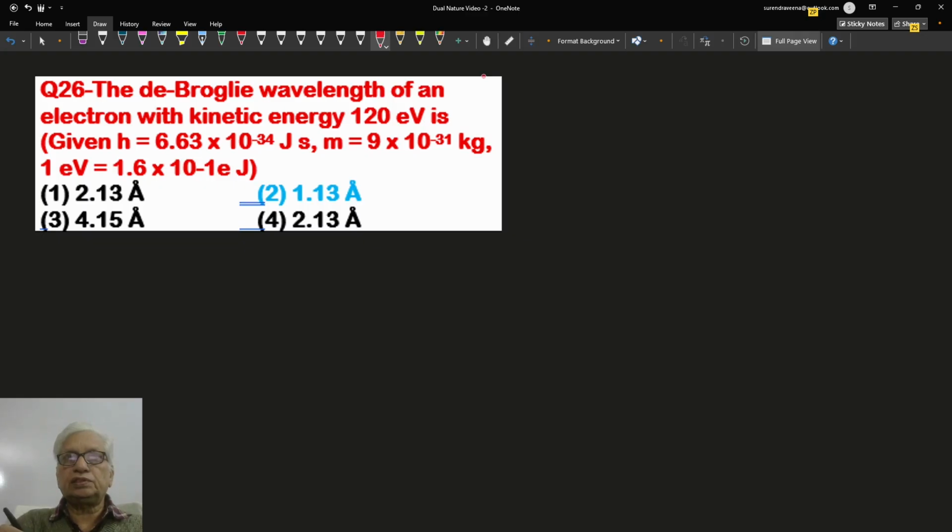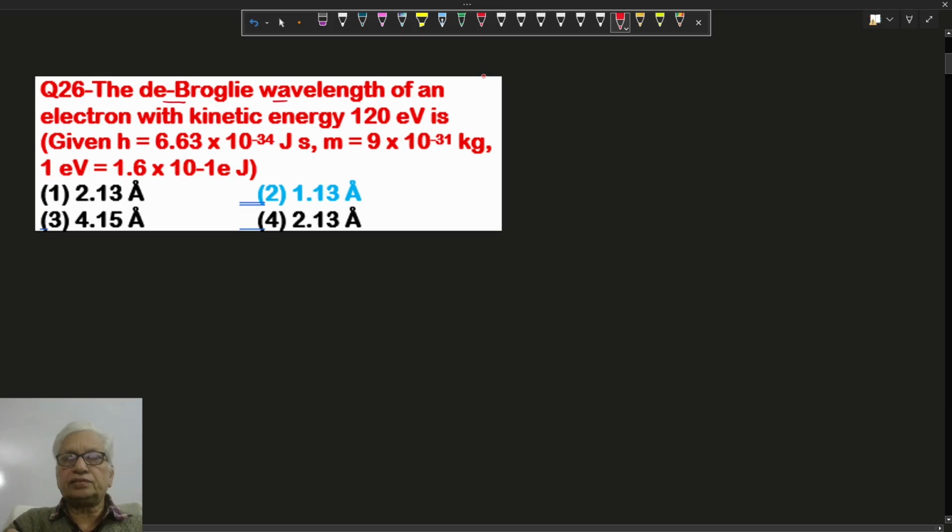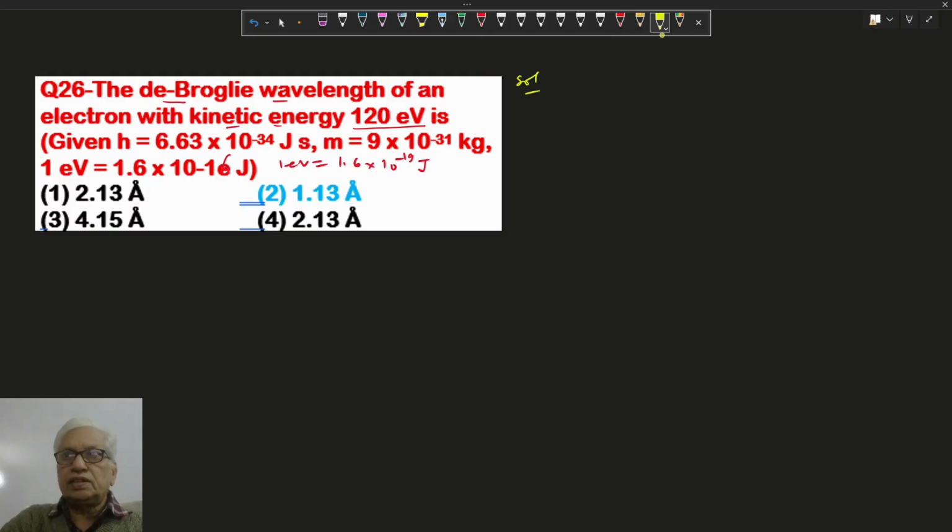Hello, in this question, we have to find out the de Broglie wavelength of an electron with kinetic energy 120 electron volt. The de Broglie wavelength formula here is h upon mv, which is h upon p, so it can be written as h upon root 2mE.